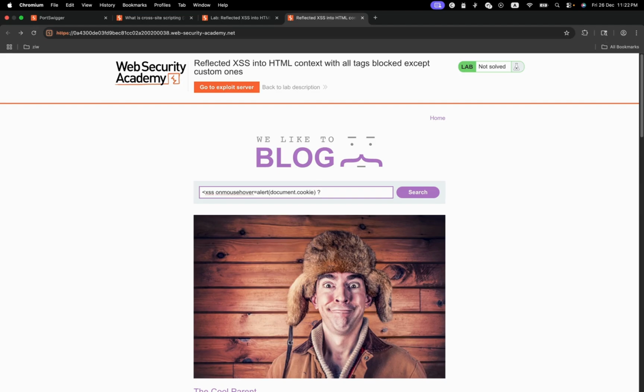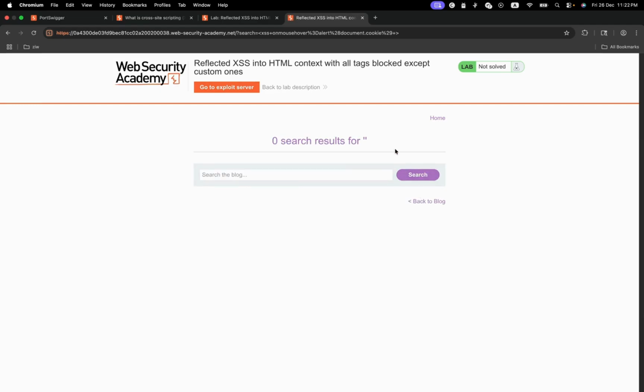Let's close it. Let's see if it will complain. And by the way, I forgot to say reflected XSS is the one that happens on the current HTTP request. Let's see that one. You see, it works.